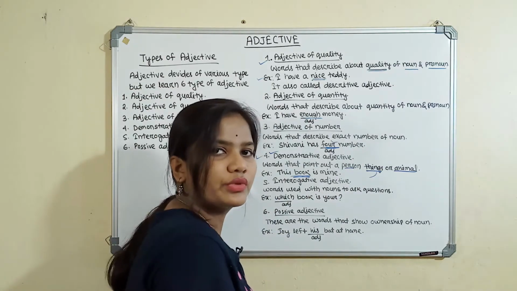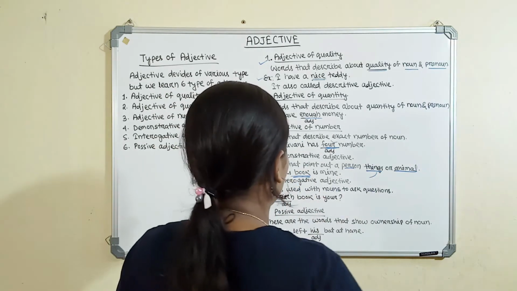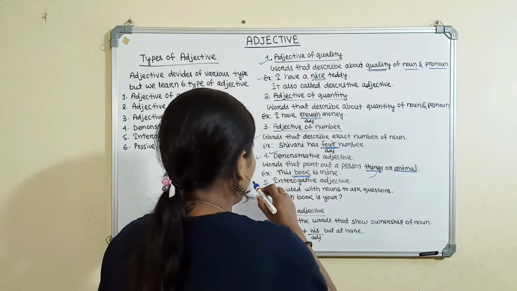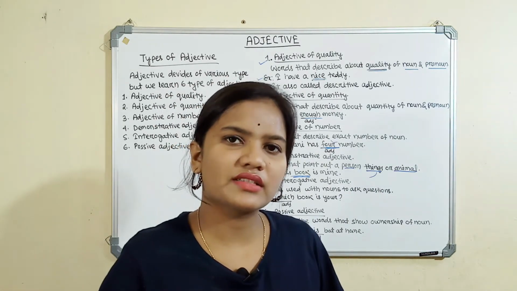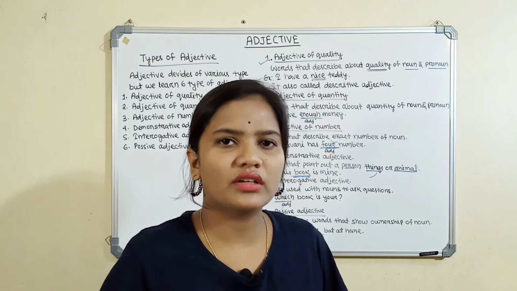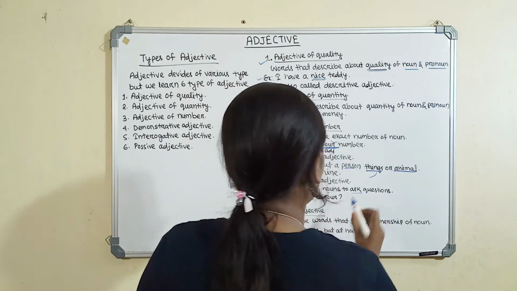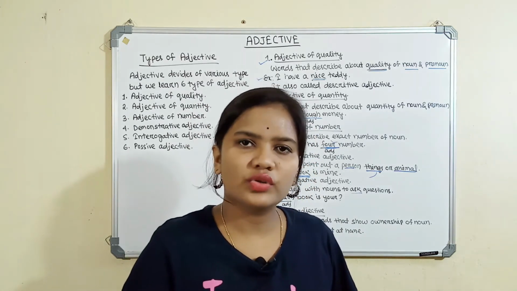Then let's move to the fifth one, the interrogative adjective. An interrogative adjective is a word that is used with a noun to ask a question. Interrogative means a question word; it is based on WH questions. WH words are which, who, whom, whose and how.